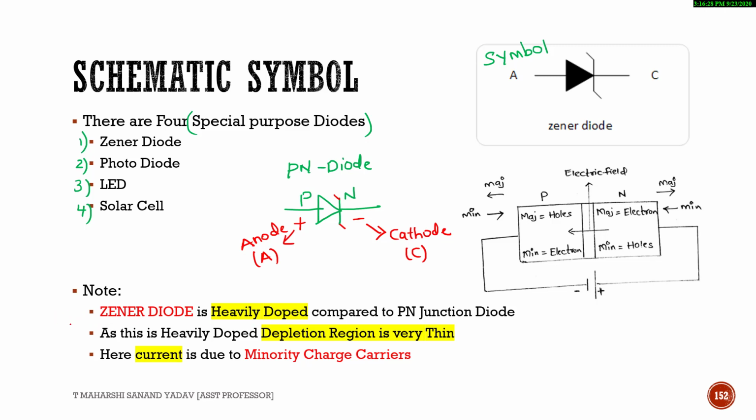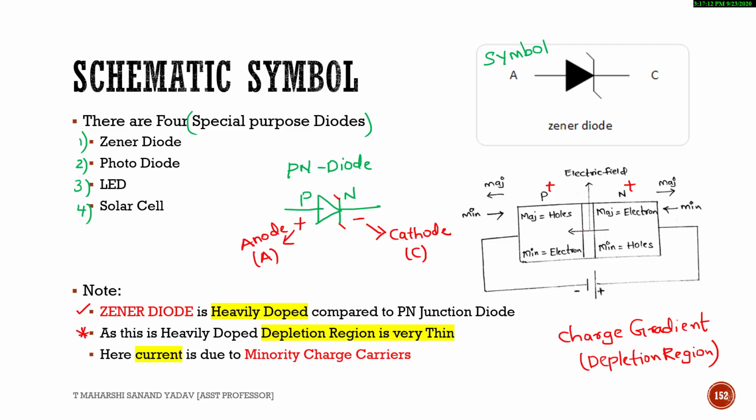You know this point, Zener diode is heavily doped compared to a p-n junction diode. As this is heavily doped, the depletion region is very thin. So let us see this point now. See what you have understood in a p-n diode: a p-type material, when it is clubbed with an n-type material, there exists a junction called p-n junction, and next, because of charge gradient, there exists a depletion region. Now here you consider it as P plus and N plus. Plus indicates heavily doped. So here P is heavily doped and N is also heavily doped.